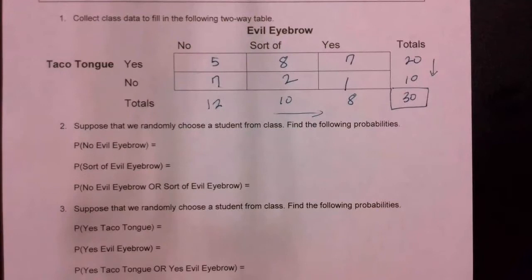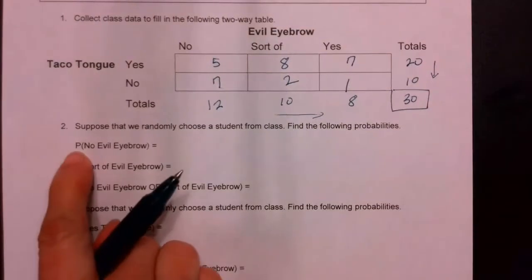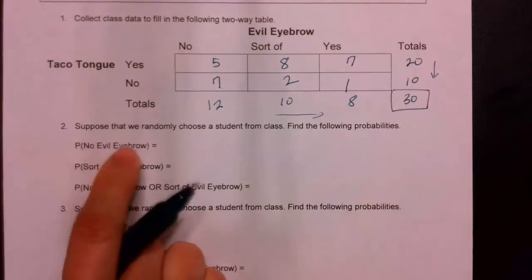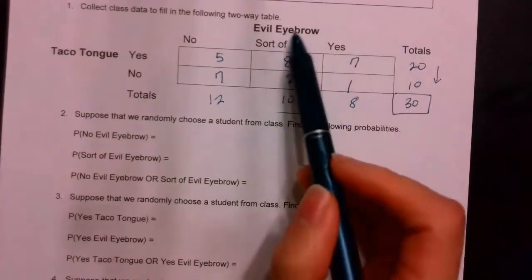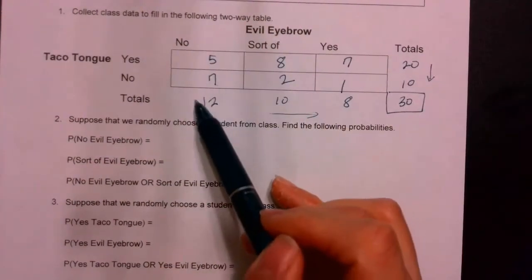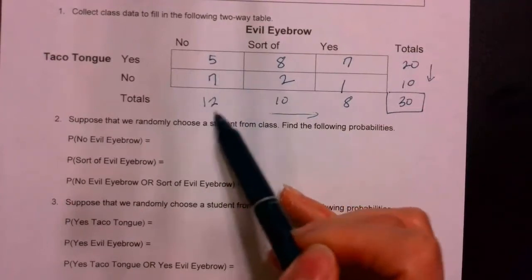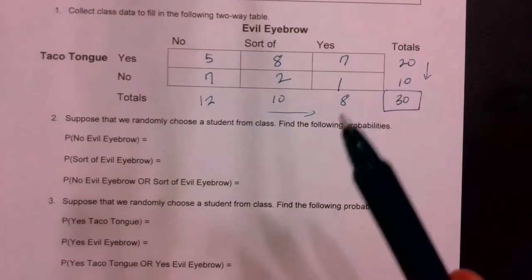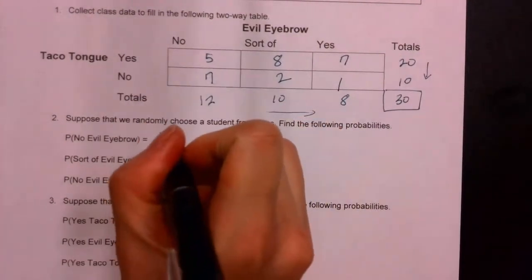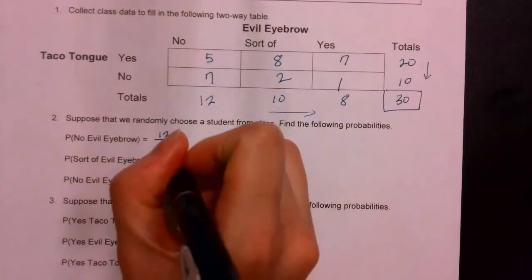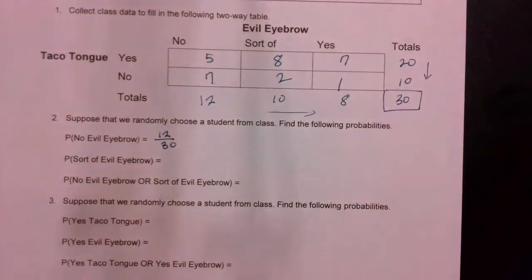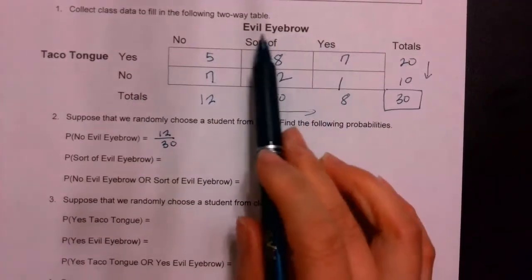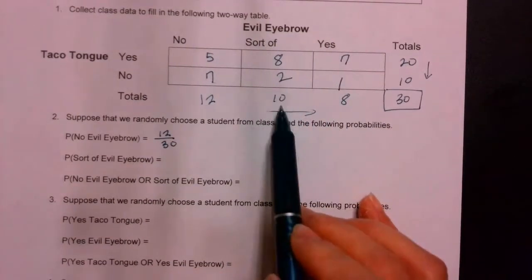Okay, so suppose that we randomly choose a student from a class. Find the following probability. All right, what does this mean again? That's a probability of no evil eyebrow. Okay, so how many of you say they can't do evil eyebrow? There are 12 of them that say they can't do it. And how many total students do we have? 30. So how do you find the probability of such thing? No evil eyebrow over the total students, 30. You good? Alright, what about sort of evil eyebrow? Sort of evil eyebrow. There were 10 of you who said that out of 30.